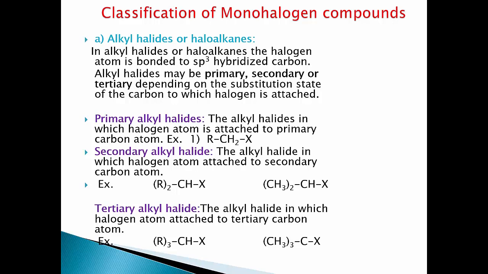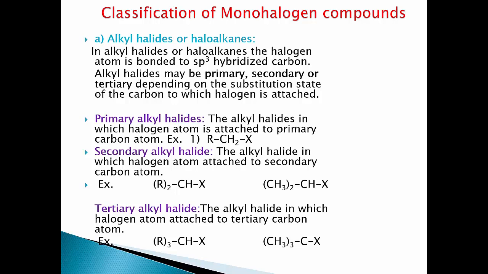First we are going to see primary alkyl halides. The alkyl halides in which the halogen atom is attached to a primary carbon atom. For example, RCH2X. A primary carbon atom is the carbon atom which is bonded to two hydrogen atoms or one carbon atom. Example is RCH2X.